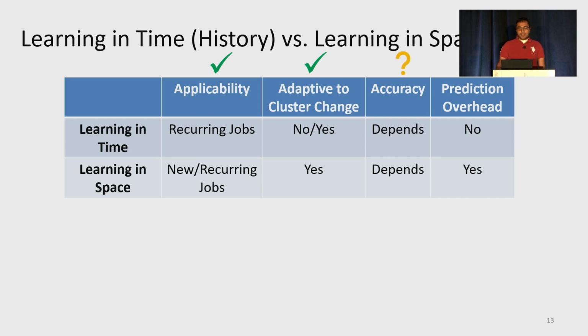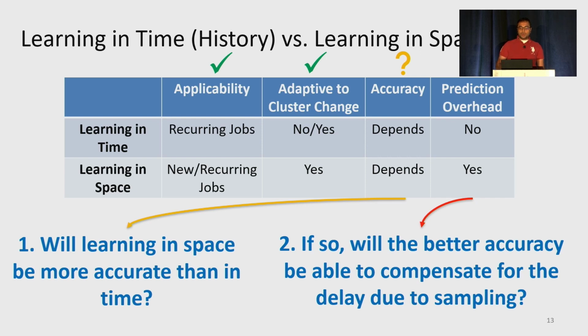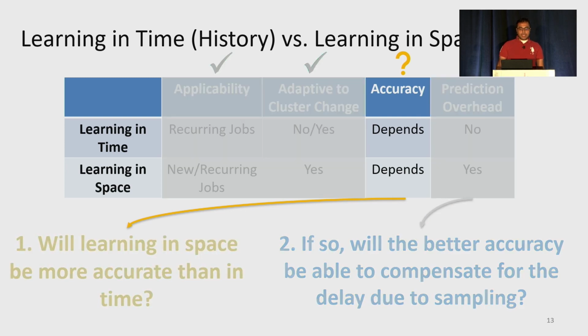In both cases, as accuracy depends on the variability in the data. And space will clearly seem to lose in terms of prediction overhead, as history is offline, but in case of task sampling, space or space non-sampling tasks will have to wait till the sampling tasks finish. So hence the 2 domains which we need to study further are accuracy and overhead, and we need to answer these 2 questions. That is, will learning in space be more accurate than learning in time? And if so, then will the better accuracy be able to compensate for the delay due to sampling? So let us begin by answering the first question.